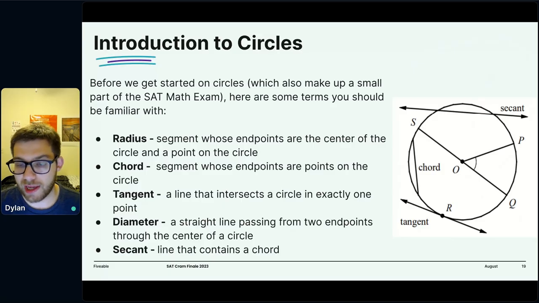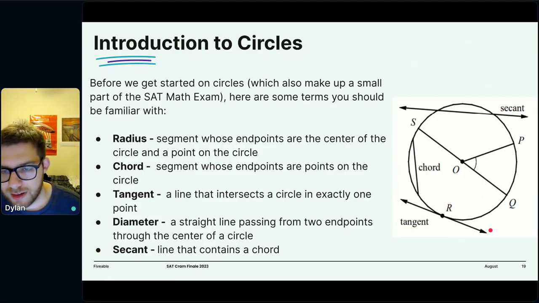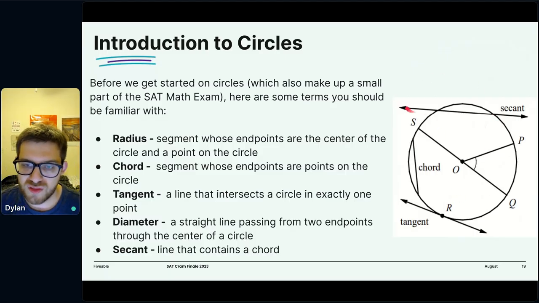We then have tangent lines. A tangent line is a line that just touches the circle at one point, only one point. So it almost just kind of comes in, brushes it, and then leaves. And then we have a secant line, which is the opposite of a tangent line. A secant line touches the circle twice. It can also be thought of as the line containing a chord because it passes through two points on the circle. So those are all just some words I'll be using tonight.